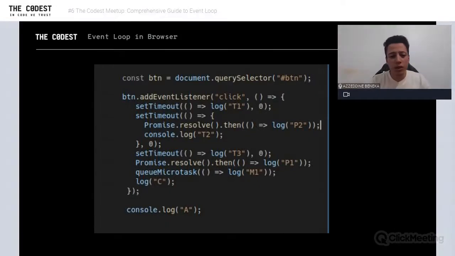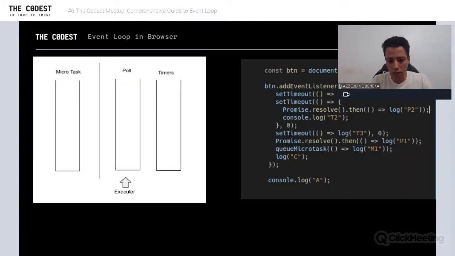So we're going to come back to our script. We have just log A, which is the starting point. If we simulate the execution using the event loop, we have poll, timers, and microtask. What's going to happen here? First, everything is a function, and this block by itself is a task that's going to be scheduled in the poll.